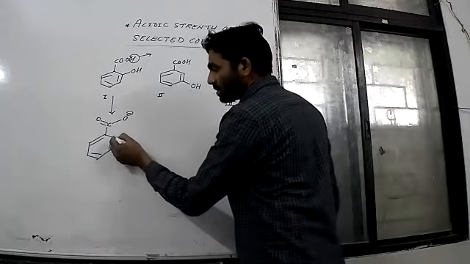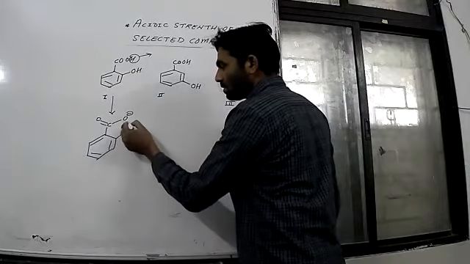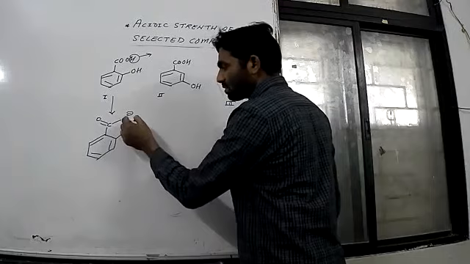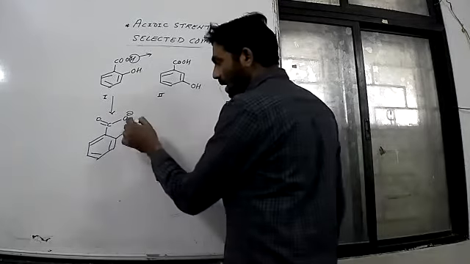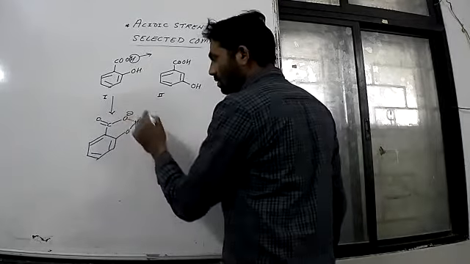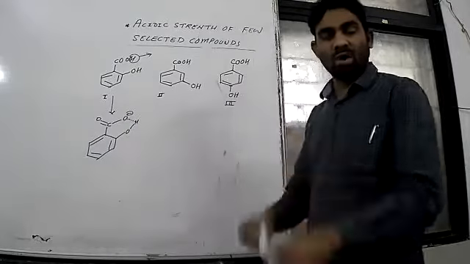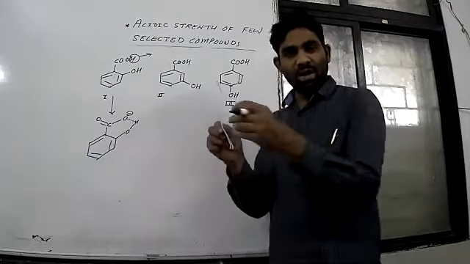And there is an OH. There is an OH. So I can write it like this, OH. And this OH will form hydrogen bonding. They will form hydrogen bonding.